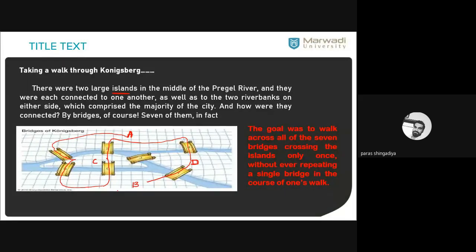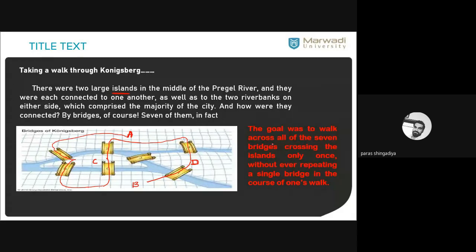So from the B, you have no choice to reach back to the A again. Clear? So this is the problem. You have to identify such a close walk. आपको एक close walk find करनी है, ठीक है? Close walk means the starting and ending should be the same. So you have to find such a walk across all the 7 bridges.